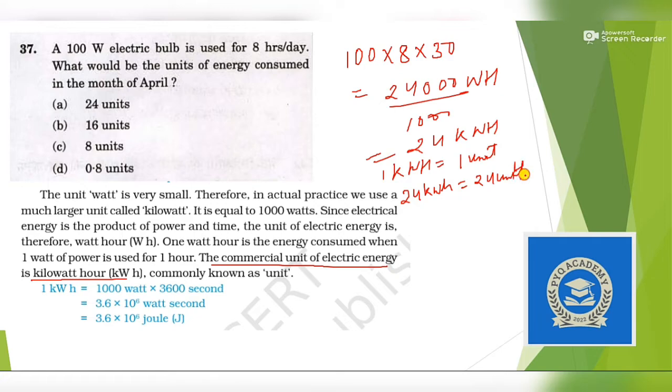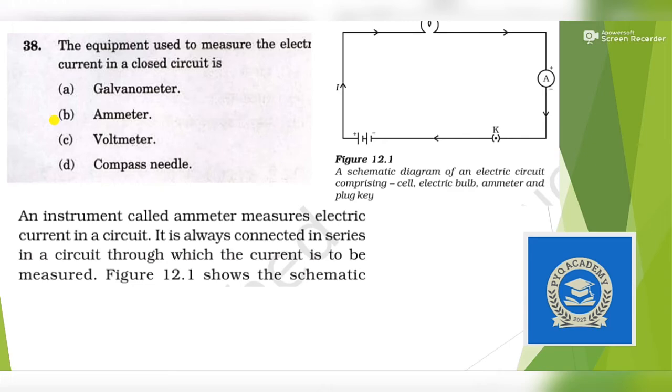Very simple question, and this small numerical is being asked in various examinations, so it is like bonus marks given to you. So the answer is option A, 24 units. Let's move to the next question.